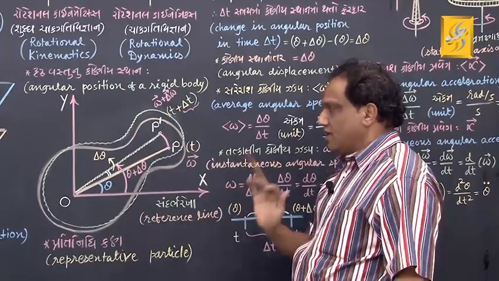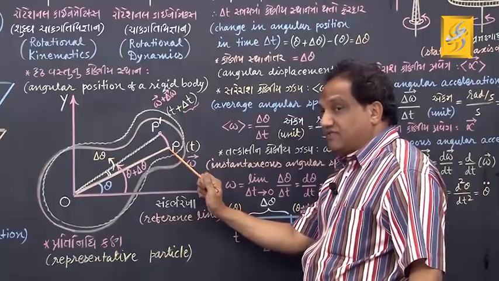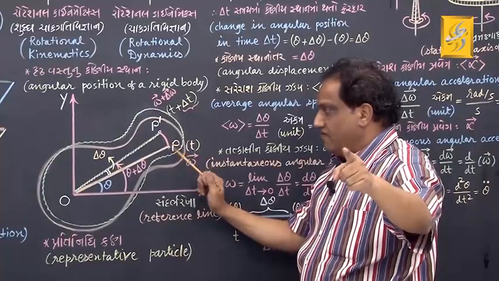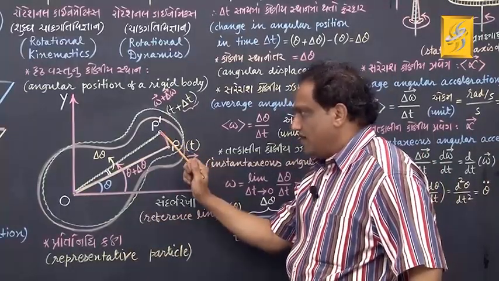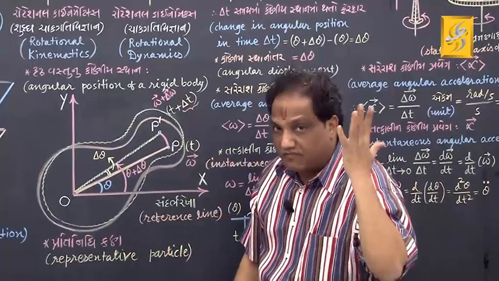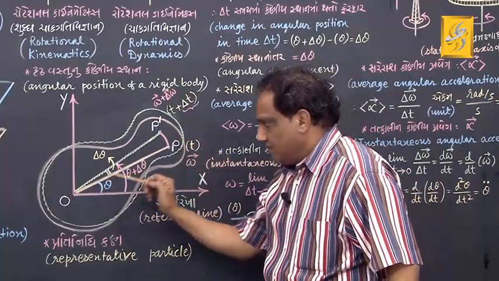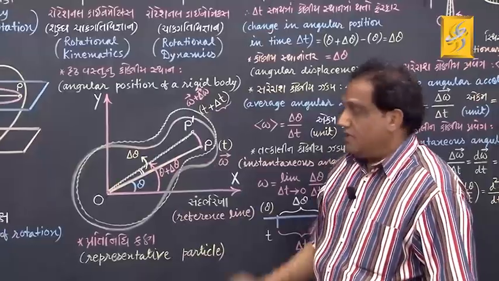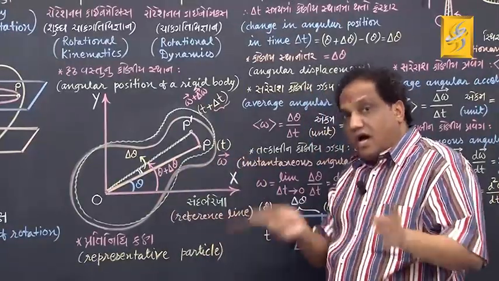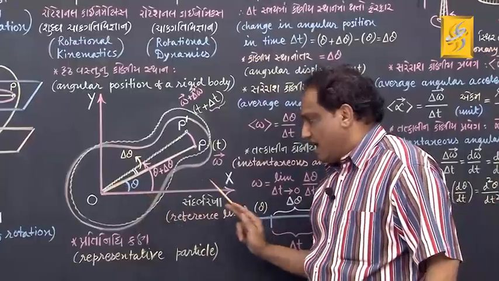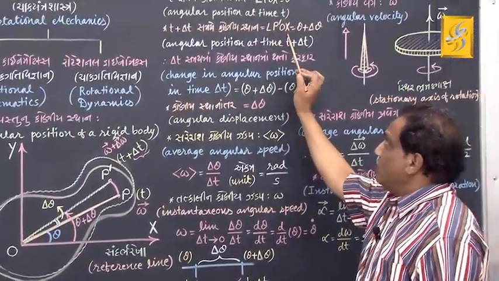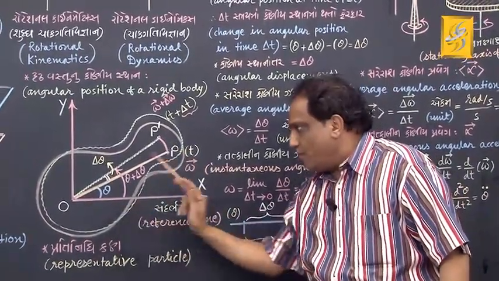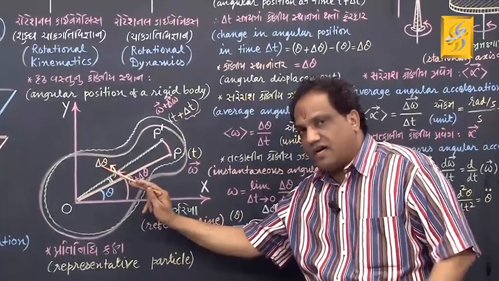Fine. Now tell me, if the representative particle shifts its position, and the new position is P dash, the way you are joining P with O, in the same way you have to join P dash with O. Then which segment will you get? P dash O. Earlier, the angle was angle POX. Now, the angle will be P dash OX. Suppose the angle P dash OP is, by symbol, delta theta.